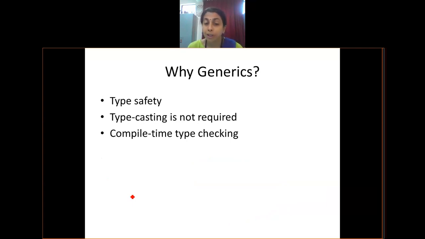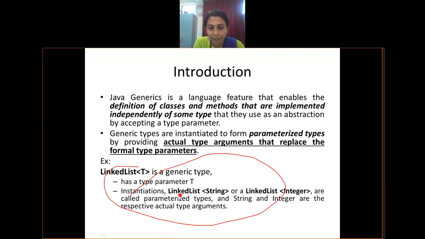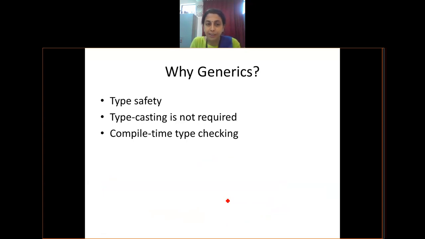There is no need of typecasting every time, because during the usage, as you have seen in the example given below, you will tell that I am utilizing this particular linked list for strings. So when you are talking about specificity, then also generics is helpful. When you're talking about generality, then also it is useful.